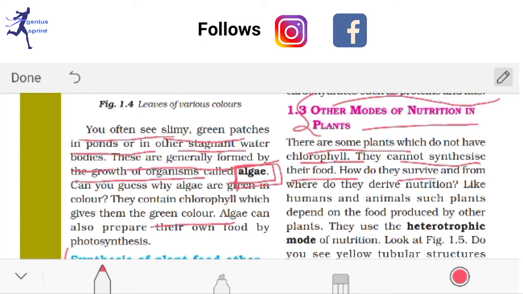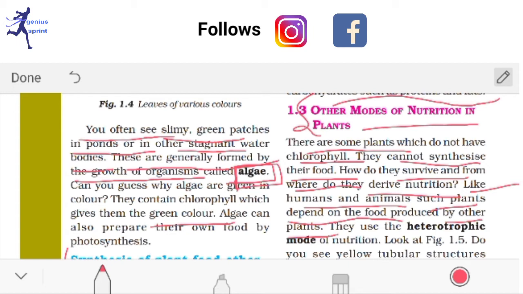Now how do they survive? Where do they derive their nutrition? Like humans and animals, such plants depend on the food produced by other plants. That means some plants do not make their own food. They have to survive by depending on other plants.